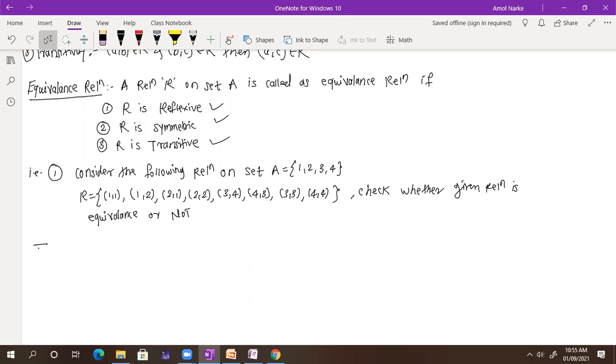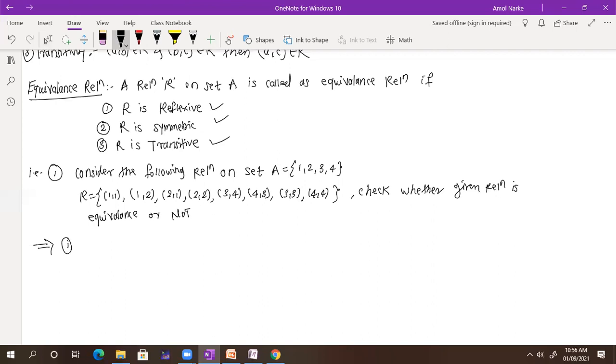Tell me now how to solve this one, or how to check. So first we are going to check for reflexive.